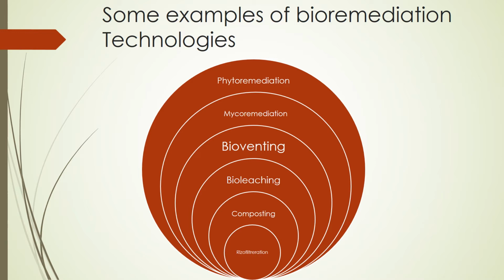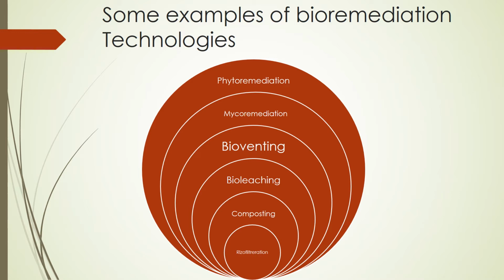Then bioventing, a process that increases the oxygen or air flow to accelerate the degradation of environmental pollutants. By the use of oxygen we can get purification of the environment.